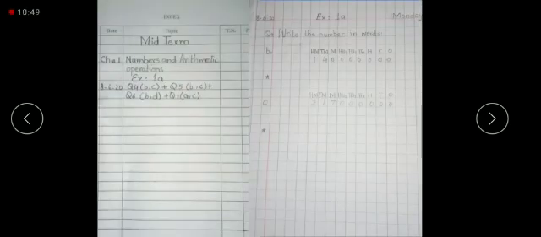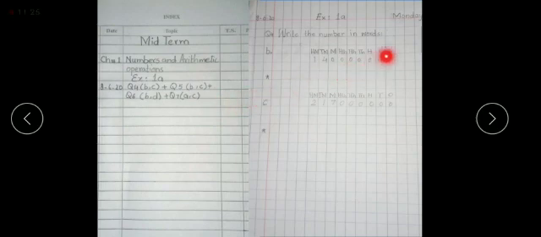Okay. Now let's see the index. You have to write the midterm on the first line in the index. Midterm, then you will write the chapter number with its name, that is numbers and arithmetic operations, exercise 1A. Then you will write the question number with its bit number, which you have to do in your copy.